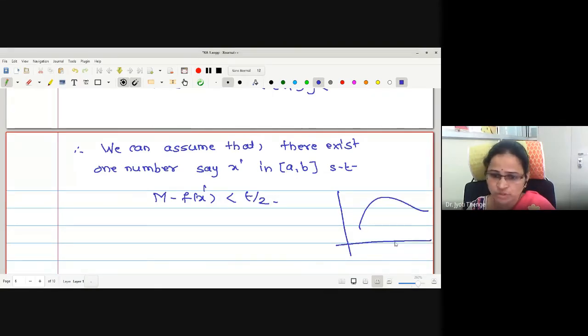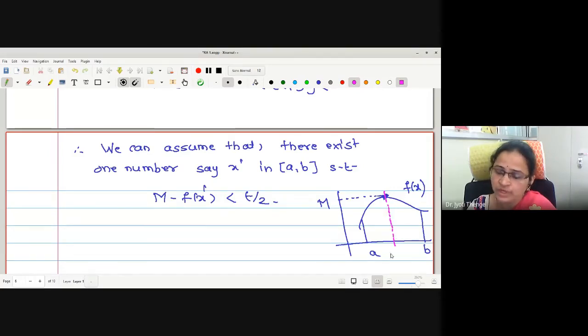This is my function. Somewhere here is the supremum, capital M. This is the function f(x), and this is the closed interval [a,b] under consideration. There are infinitely many points between a and b. Here is my M value.